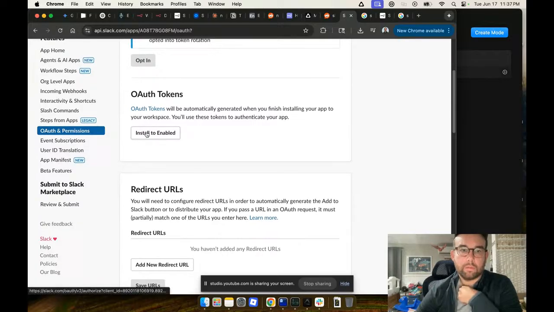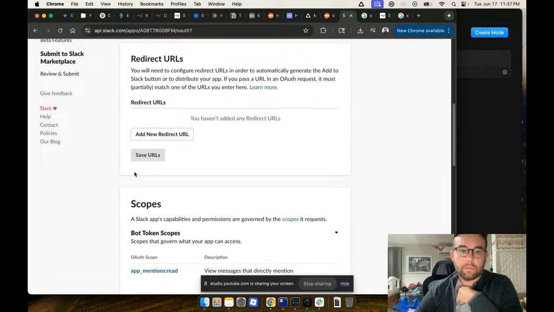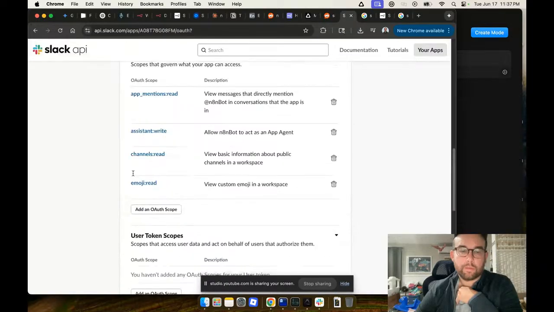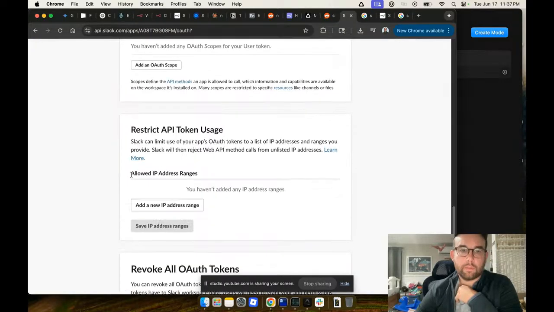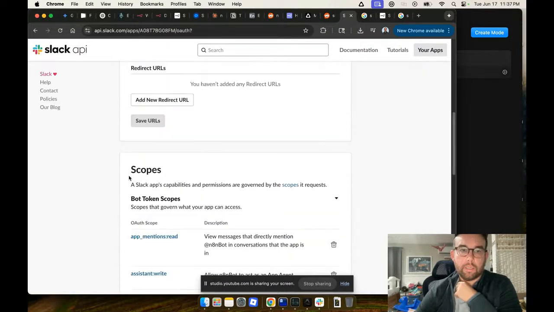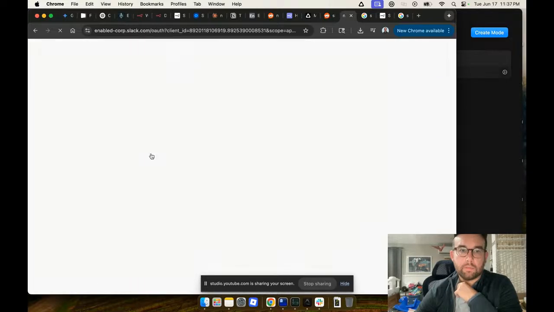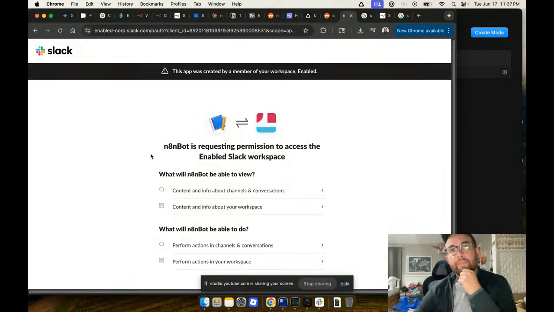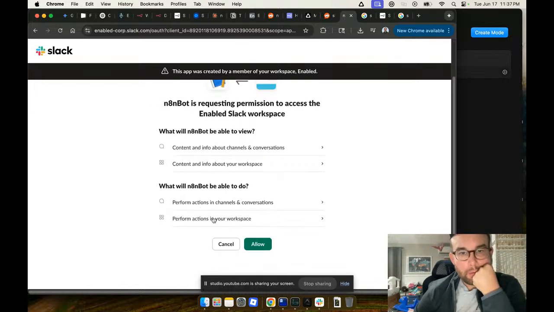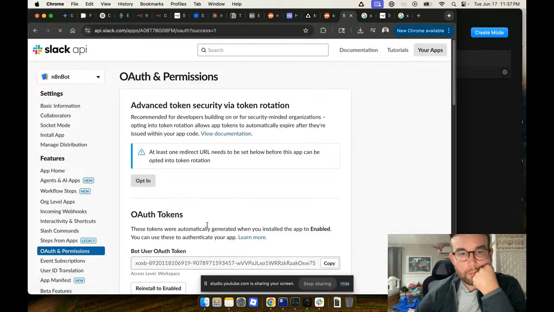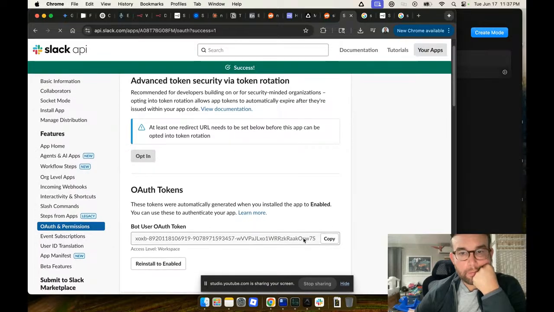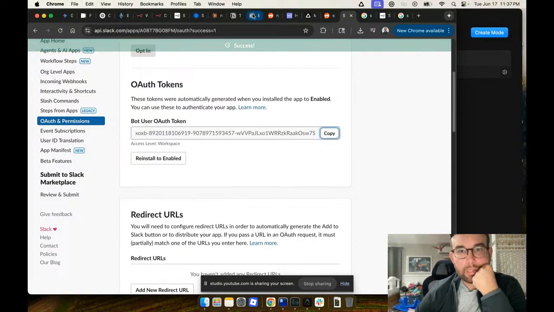Oh. Restrict, revoke all. Restrict API. User tokens. Okay, so I guess I got to do this. Okay, allow. Bot user OAuth token. Okay, so I got that.